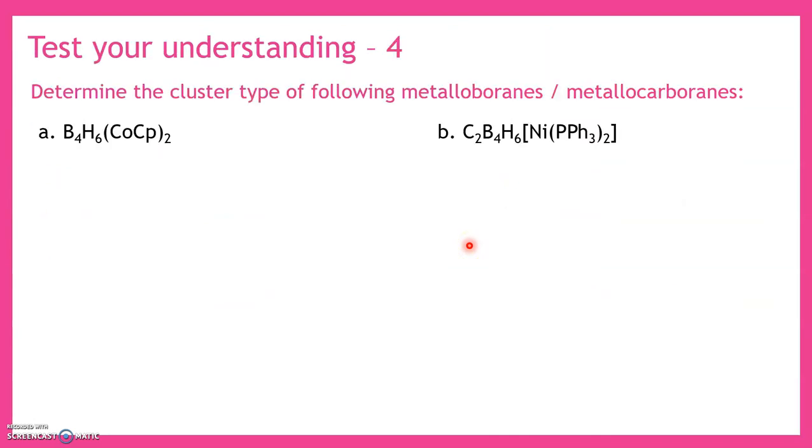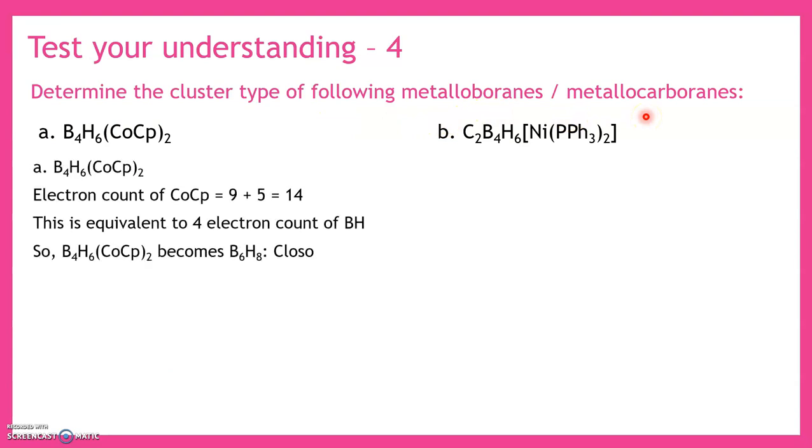So now let us do some problems here. Determine the cluster type of the following metalloboranes or metallocarboranes. B4H6 Co Cp twice. What is the electron count of Co Cp? Co is 9, Cp is 5. Cp refers to cyclopentadienyl ring. So 14 is the electron count.